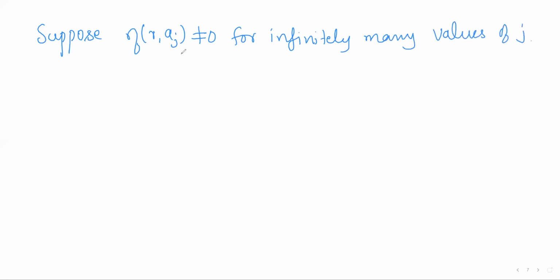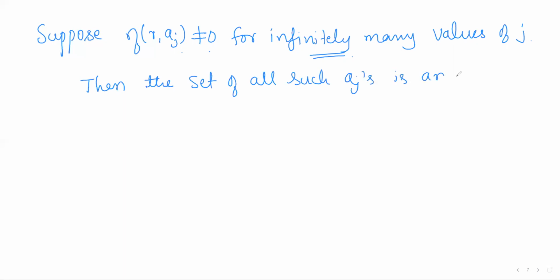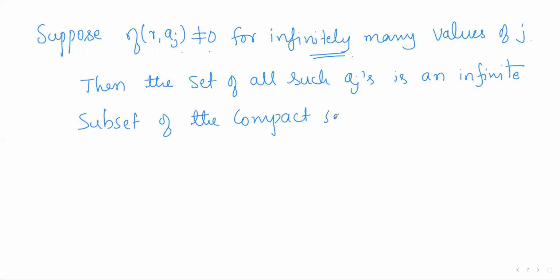Then consider all those a_j's for which the index is non-zero. They will be infinite in number, and all those points will be points of A complement. That is, the set of all such a_j's is an infinite subset of the compact set A complement.